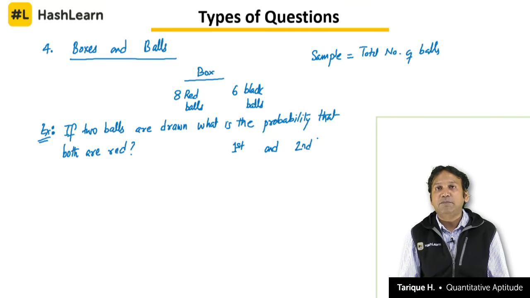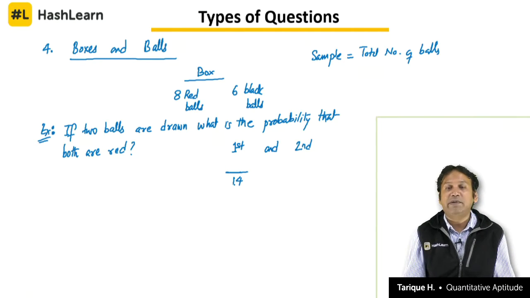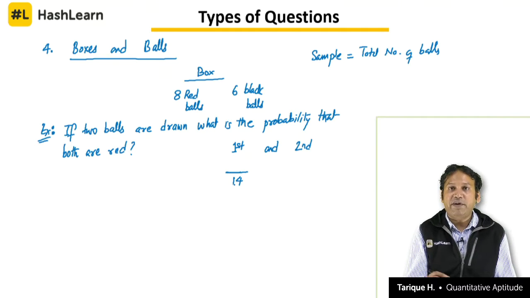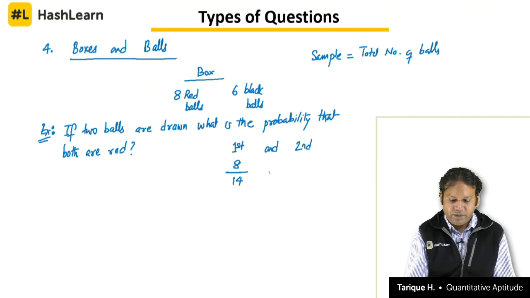The first ball and second ball. Now, I want the first ball to be a red ball. Now, total how many balls are there? 14. So, our sample space is 14. Any of the red balls will do. So, we have 8 favorable outcomes, 8 by 14, and "and" means multiplication.